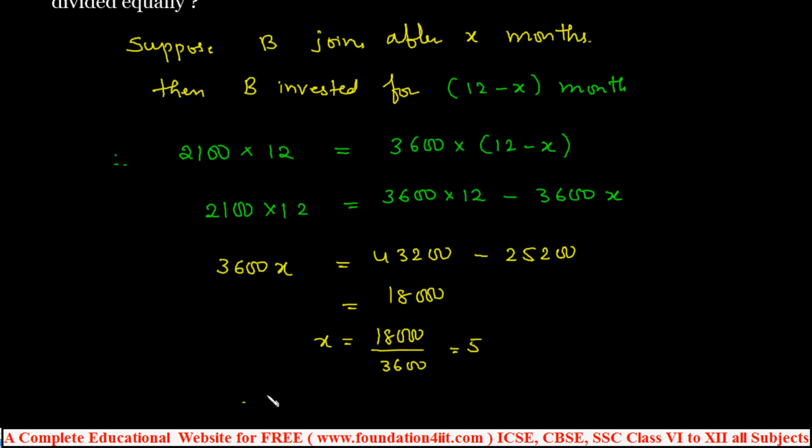That means, so B joined, X month, we took X after X months, so B joined after 5 months, because already we took X months, so X value got 5, so B joined after 5 months.